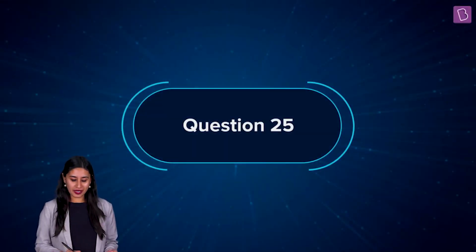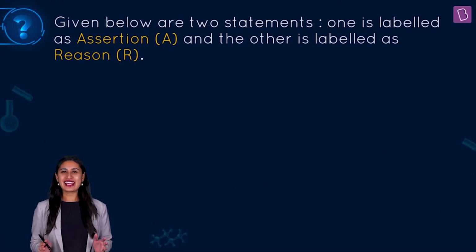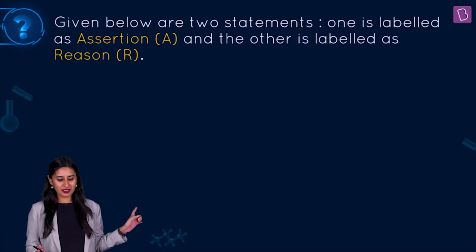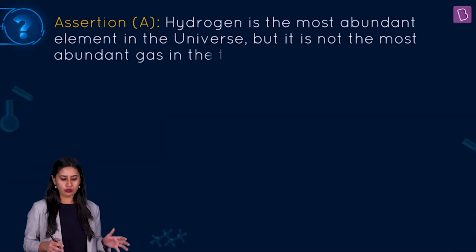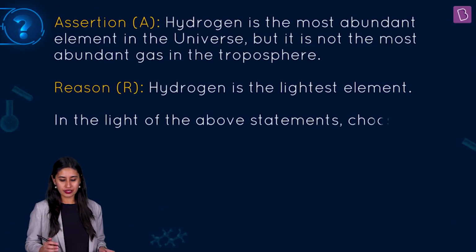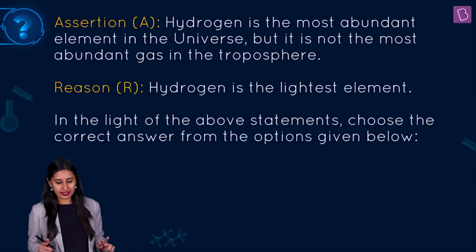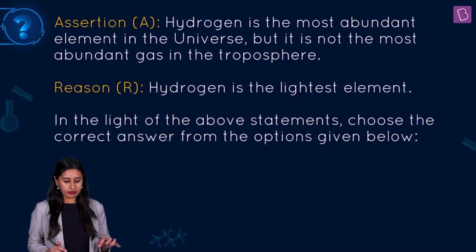Now let's take up this question, which again reinforces that yes, NCERT is the holy book that we all have to refer. So check it out. The question is an assertion reasoning based question. So there's an assertion which is given to you. It says hydrogen is the most abundant element in the universe, but it is not the most abundant gas in the troposphere. Reason mentioned is hydrogen is the lightest element.